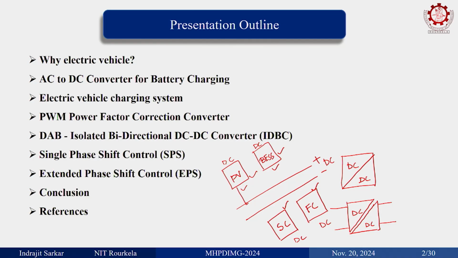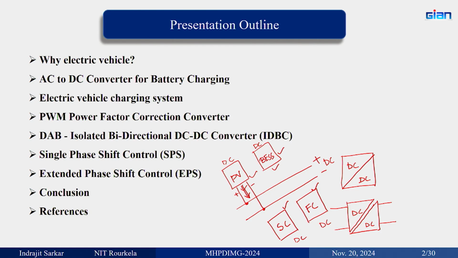The problem is, yesterday in my talk I discussed that if it is a PV, you have to extract power at MPP. Who is going to do that? If you are connecting PV directly to this DC bus, what will happen to this DC bus? There is no control over PV power. So, it is working on its own. So, you need some power modulator or power converter or power processing unit, so that it can extract PV power at MPP, maximum power point, so that it can track.